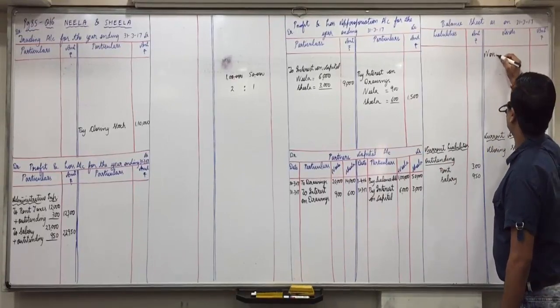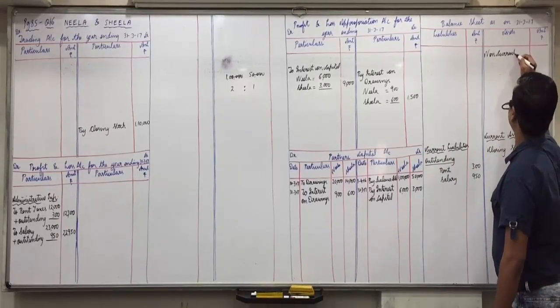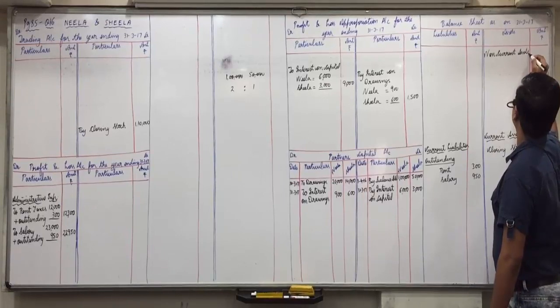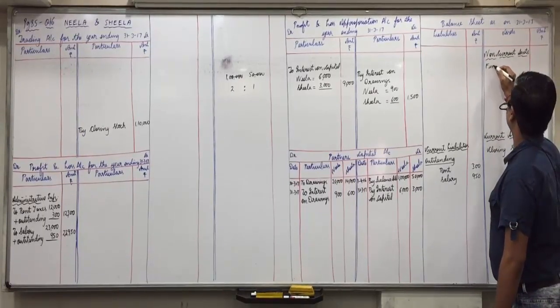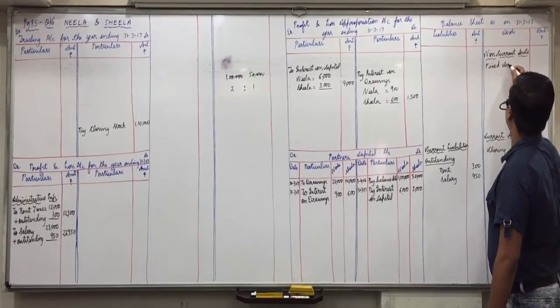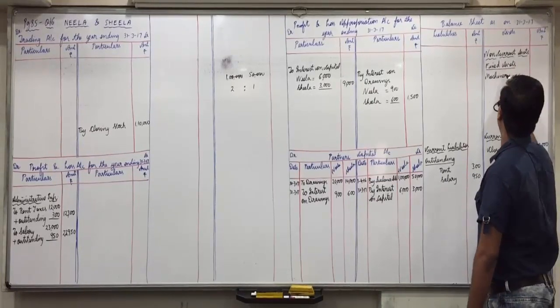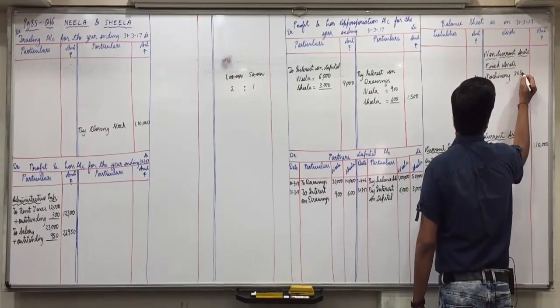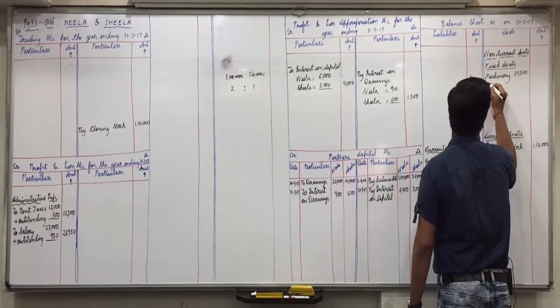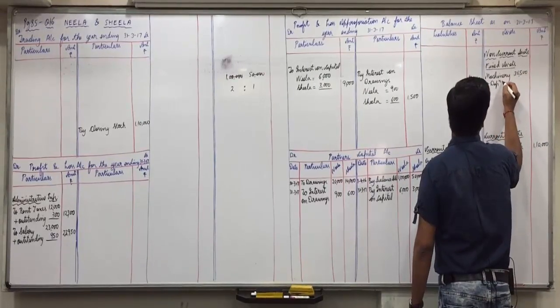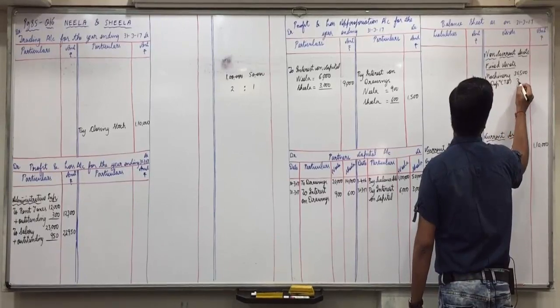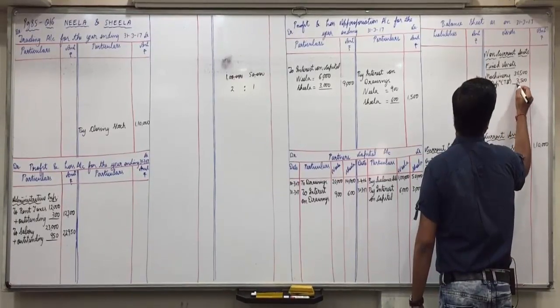First of all, in non-current assets, fixed assets, machinery 36,500 plus depreciation as per trial balance 3,500, total 40,000.